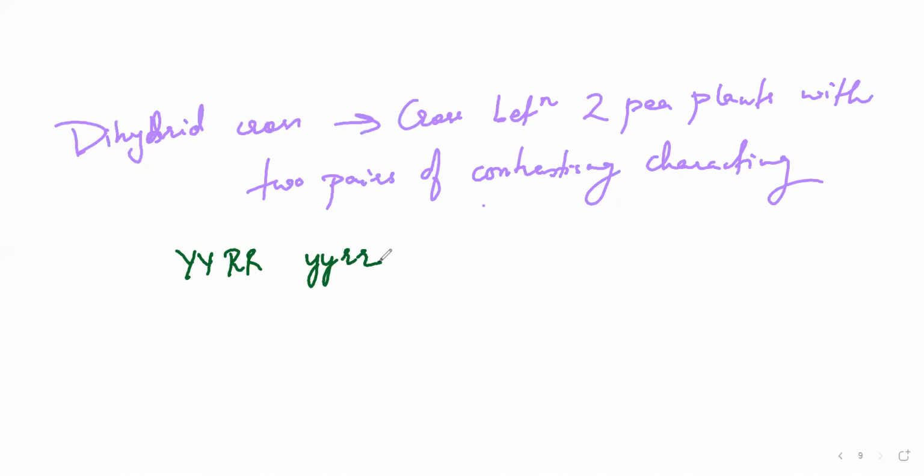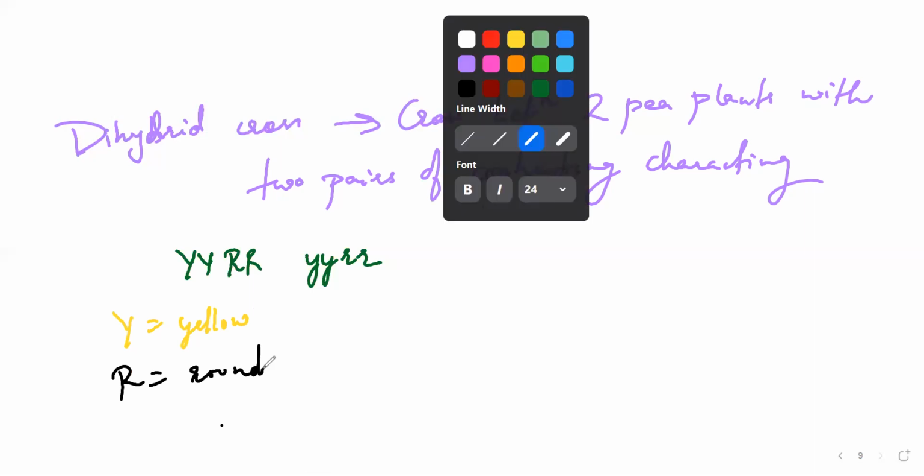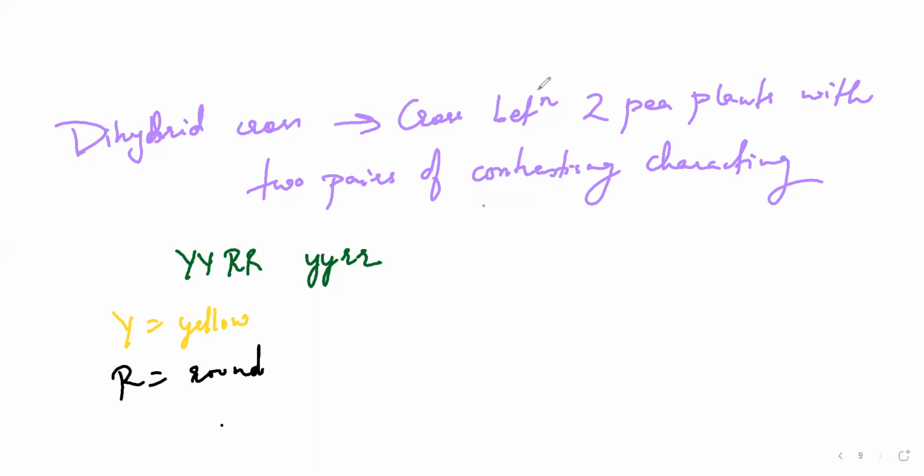Now what does this stand for? Capital Y is nothing but yellow. Capital R is nothing but round. Then small y will be green and small r will be wrinkled.